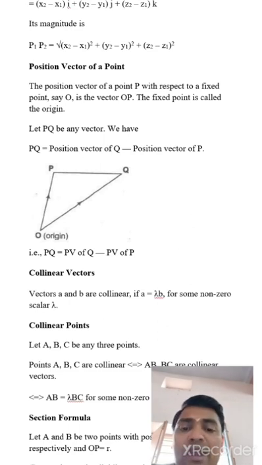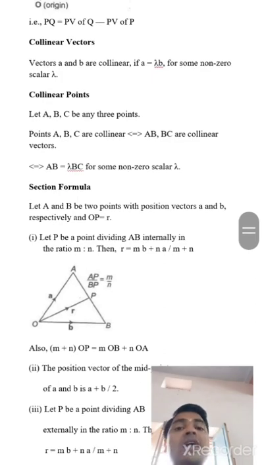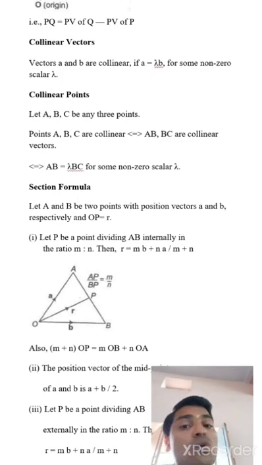Okay. Now next, collinear vectors. Vectors A and B are collinear if A equals lambda B for some non-zero scalar lambda. Next, collinear points. Let A, B and C be any three points.